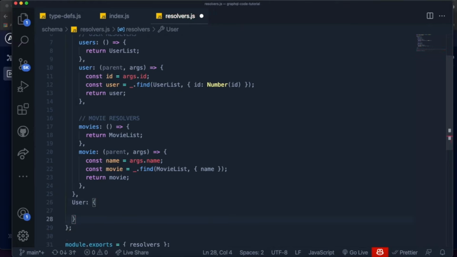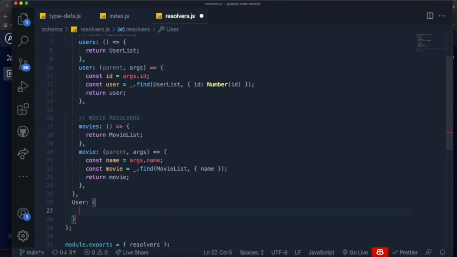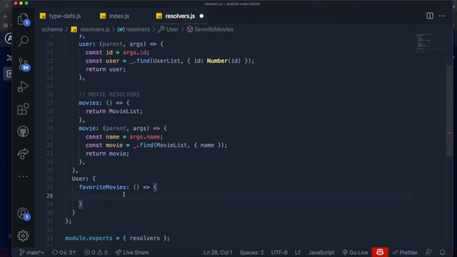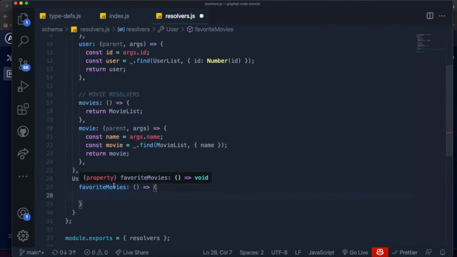The first resolver we want is called favorite movies, which is going to tell GraphQL that whenever you query user and you want information about favorite movies, how do we know which movies are the favorites for each user? So I'm going to create a function inside our resolvers for user, and this function should specify which are the favorite movies for the specific user. Right now we don't have data, so we don't know how to specify that, but just to show you, let's return some fake data directly.